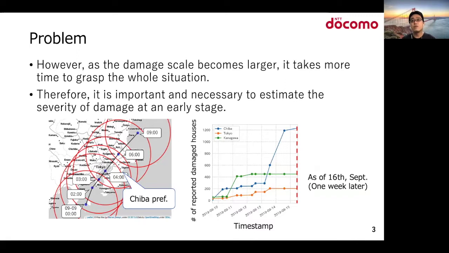Here, we give an example from the case of Typhoon Faxai. The typhoon made landfall over Chiba Prefecture located east of Tokyo. From the data published 1 week later, we can see that Chiba Prefecture had slightly more severe damage than other prefectures, as indicated by the dashed red line.